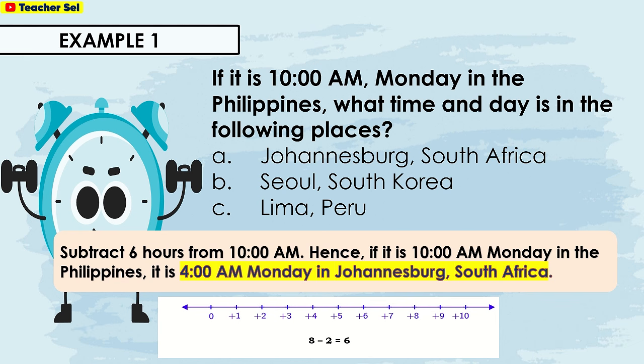Subtract 6 hours from 10 a.m. Hence, if it is 10 a.m. Monday in the Philippines, it is 4 a.m. Monday in Johannesburg, South Africa.